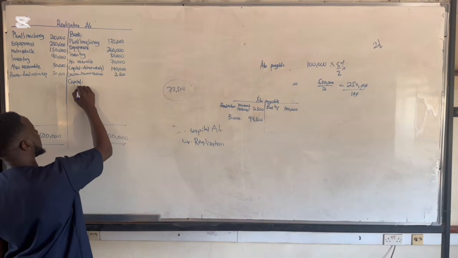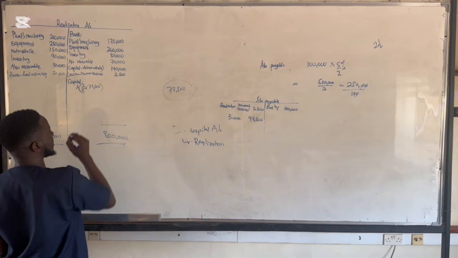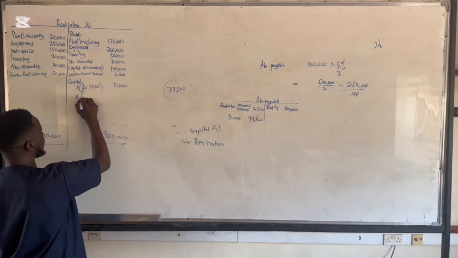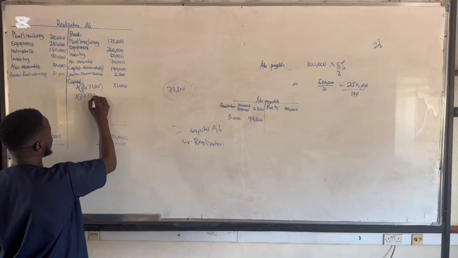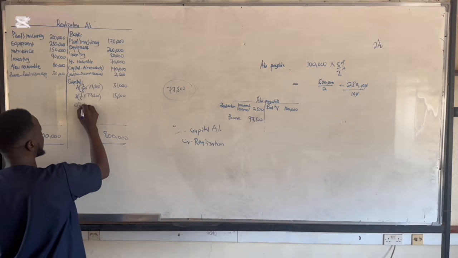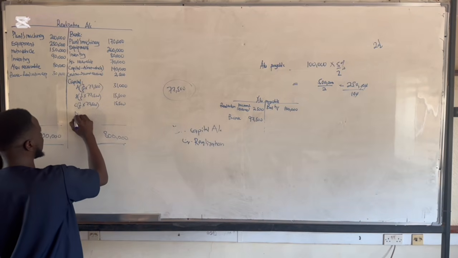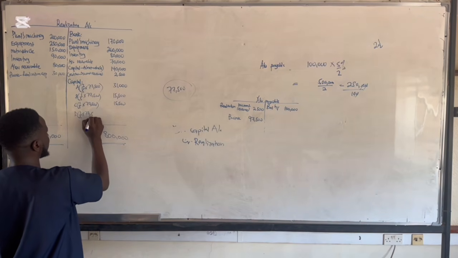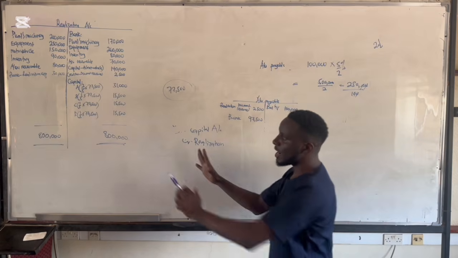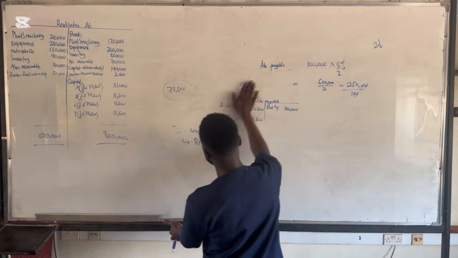So we have A, who's going to get 2 out of 5 times 77,500, which will give us 31,000. And then you're going to have partner B, who receives 1 out of 5 times 77,500, which gives us 15,500. And then partner C, also 1 out of 5, which is also the same. And then we have partner D, who receives 1 out of 5 times 77,500, which is 15,500. So this is how the realization account looks. The partners have made a loss on realization. After here, I'm going to draft up the capital account.